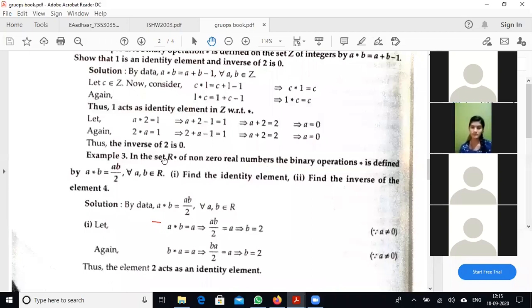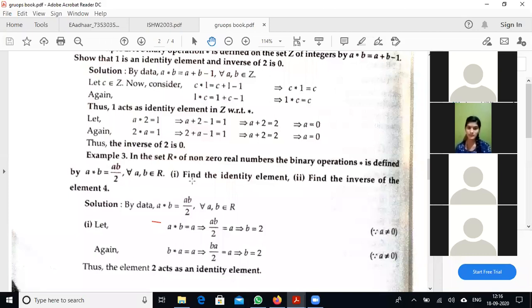The binary operation star is defined as a star b equals ab divided by 2 for all a, b belonging to R star. We have to find the identity element and the inverse element.